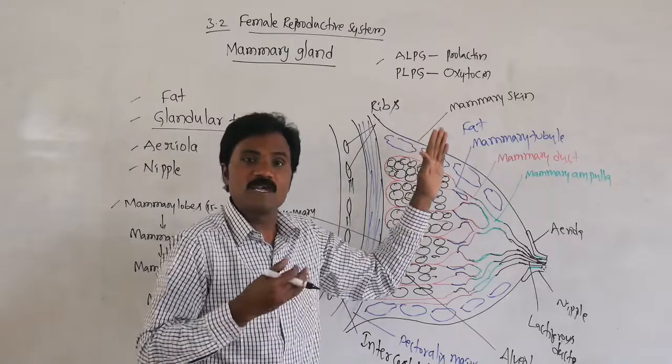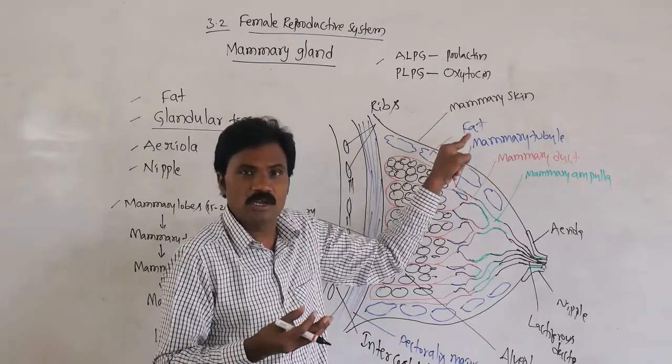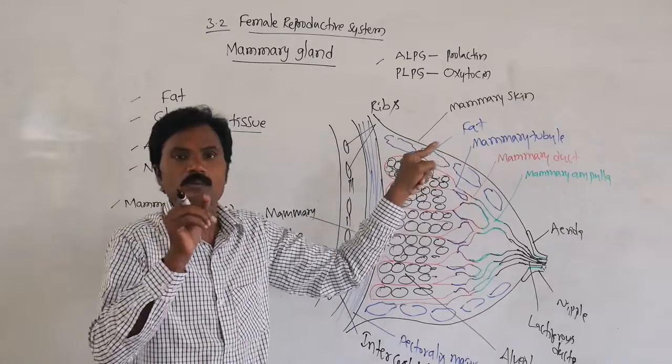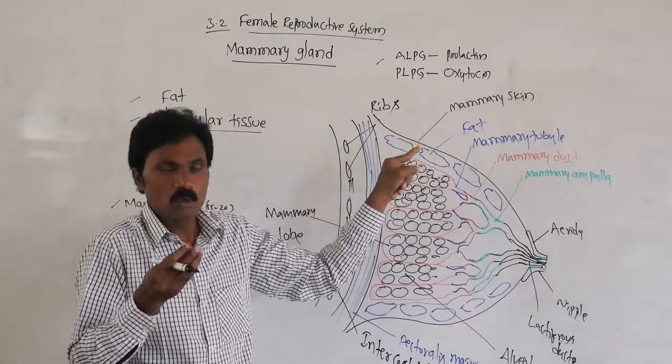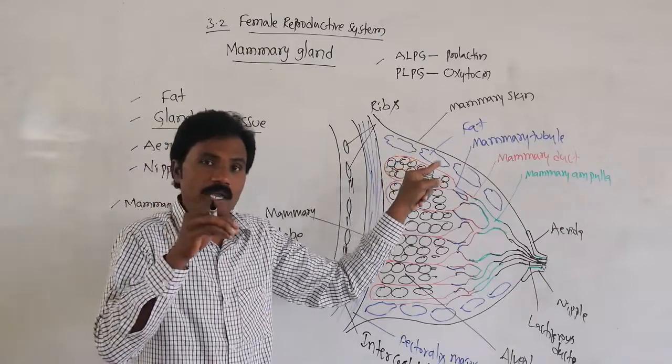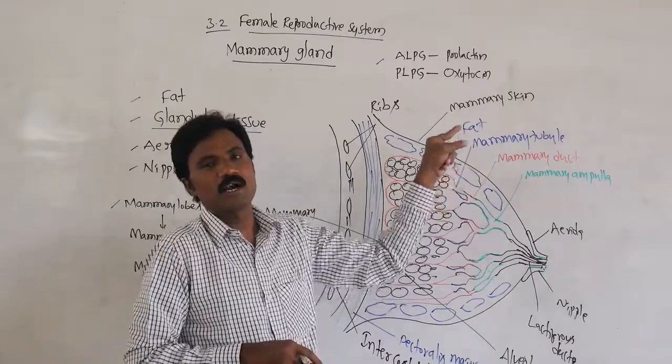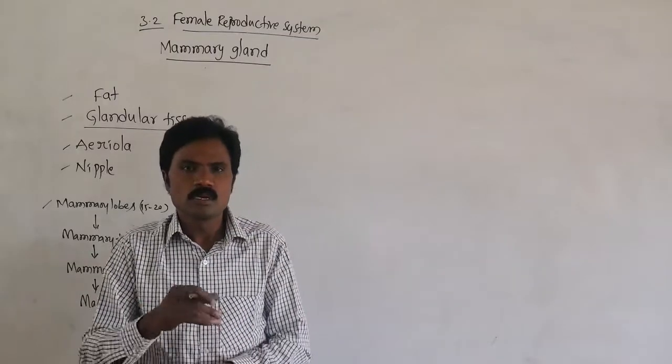Suppose after delivery these hormones are not secreted, so milk cannot be produced. That is hormonal deficiency. When there is hormonal deficiency, or the mother does not take a proper amount of food material, then automatically that happens.